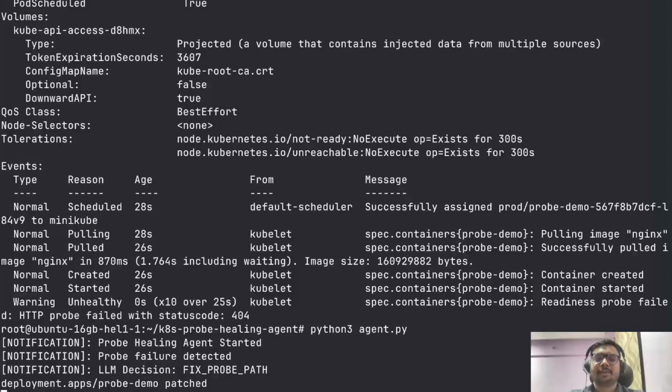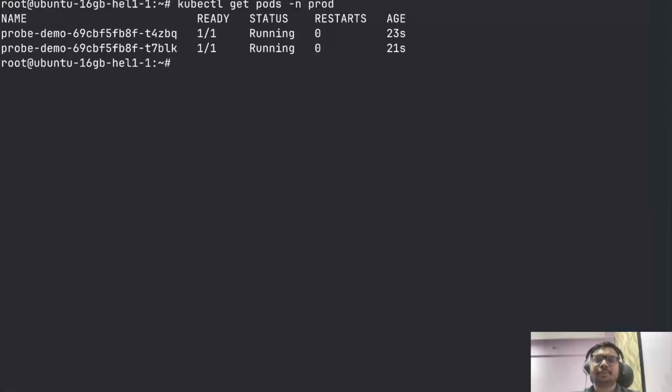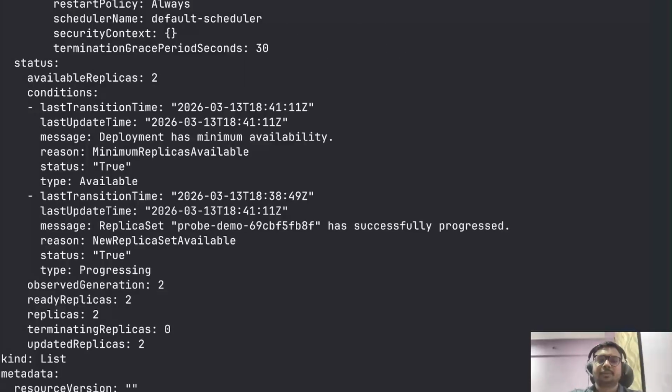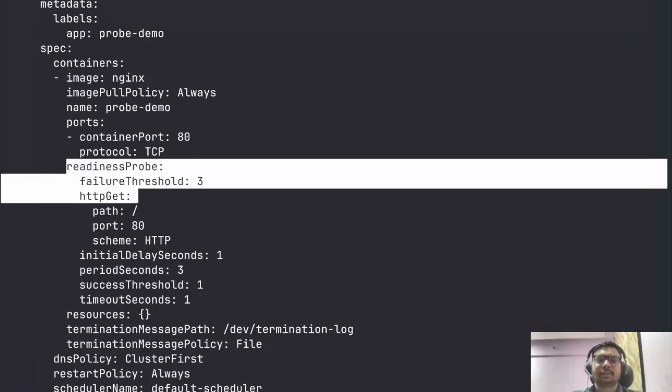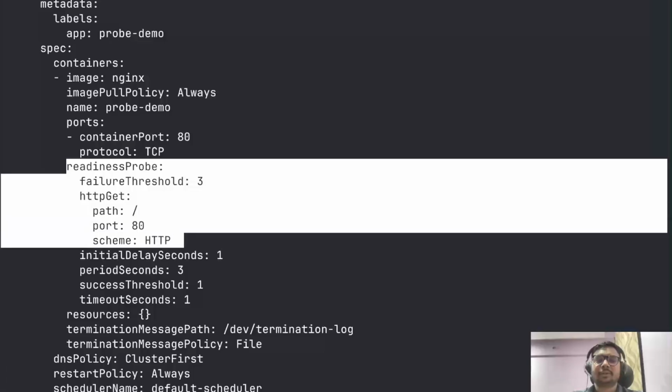Now our agent will keep running because we are running it as a controller. So after 1 minute it will check again the status of the pod. It has fixed the issue, and if you check the deployment YAML, you can see earlier it was slash health, now we have only root.